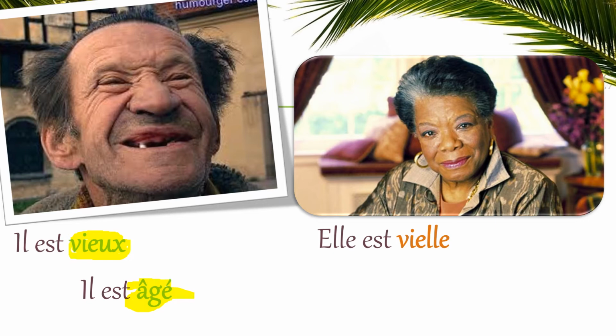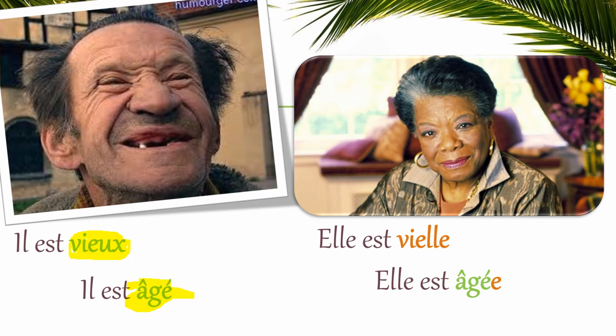Elle est vieille. Alright? And then, when you see the difference in spelling as well, vieux, V-I-E-U-X for masculine, and vieille, V-I-E-I-L-L-E. Alright? Then we have âgé, il est âgé, he's elderly, as opposed to elle est âgée. We just added an E and that's it. Elle est âgée, she's elderly.